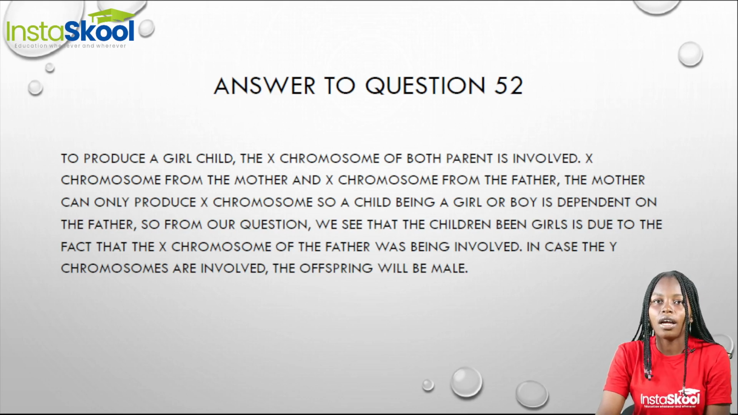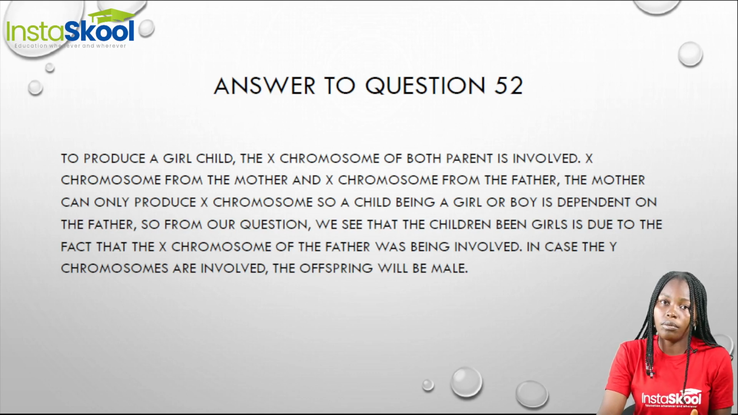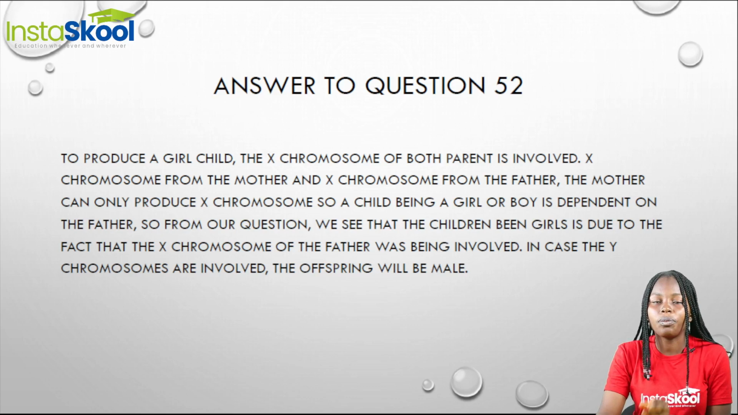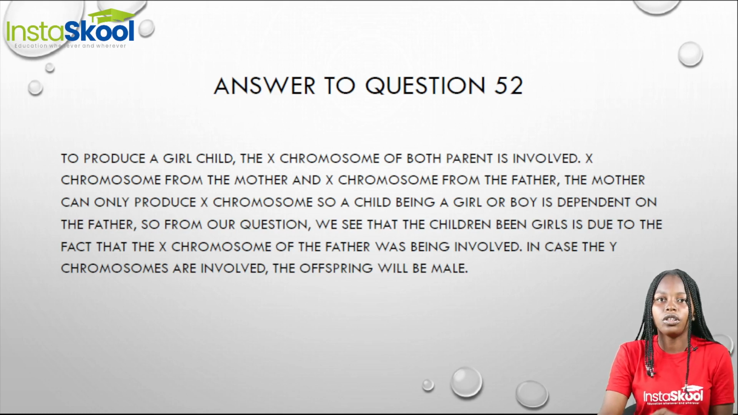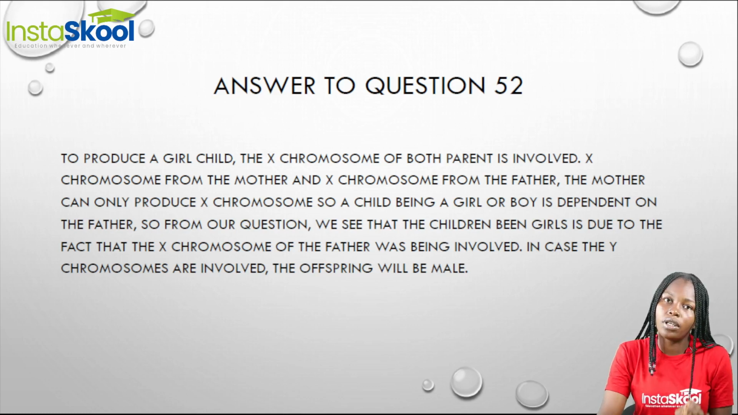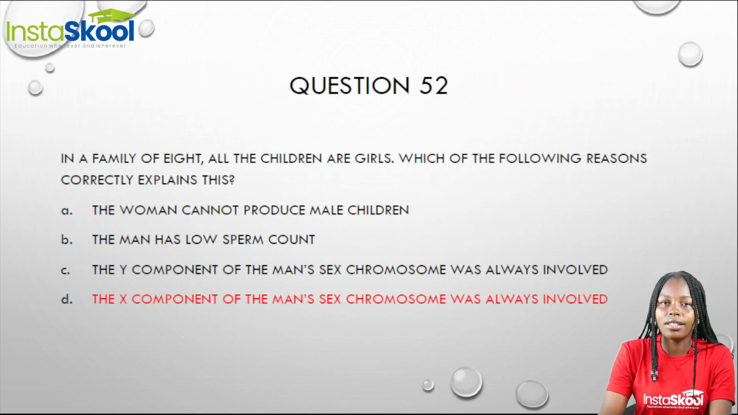But the father can produce both X chromosome and Y chromosome. So when the mother produces X chromosome and the father produces Y chromosome, the child or the offspring will be a male. On the other hand, if the father produces only X chromosome and this mixes with the mother's X chromosome, it brings about a girl child. So from our question, we can see that the family of 8 with the children being girls is dependent on the fact that the X component of the man's sex chromosome was always involved.